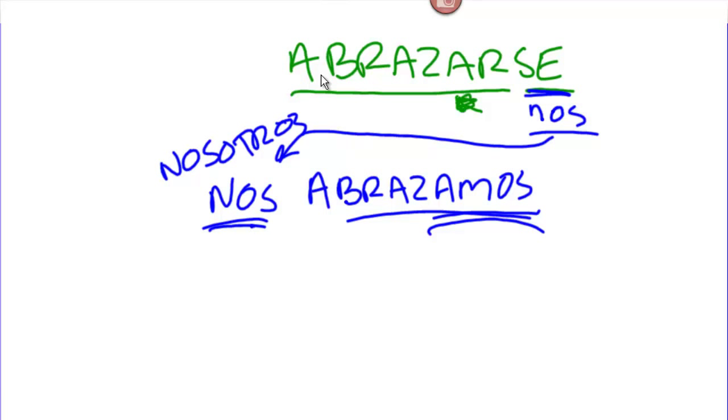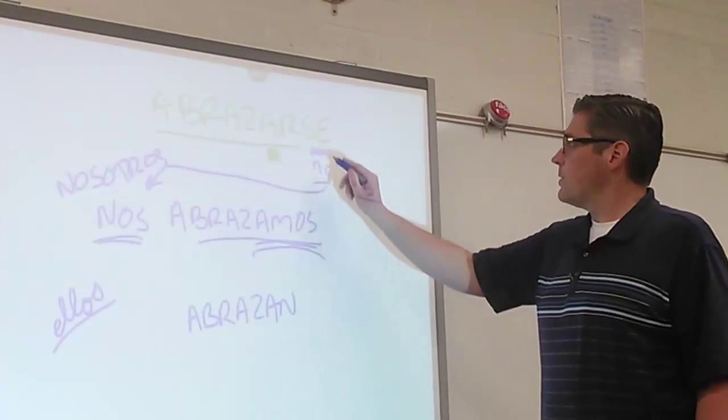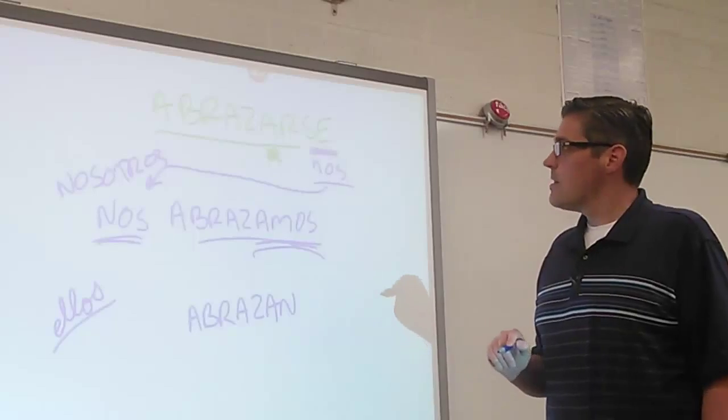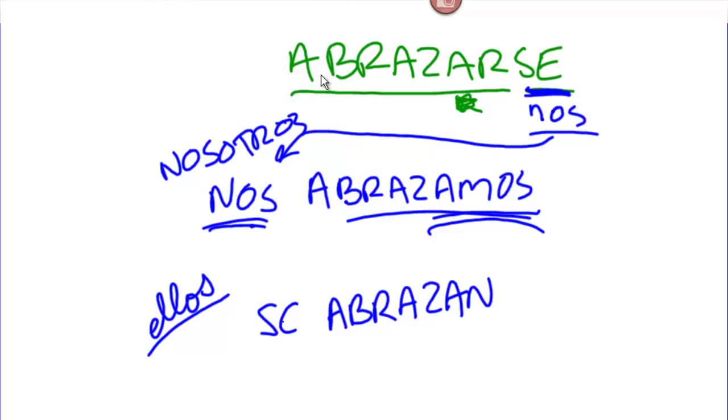Well, how would we say that they hug each other? Okay, they hug each other. Well, we conjugate the verb. Abrazar becomes abrazan. Now what do we do with this? They hug each other. Well, that se, conveniently enough, doesn't really change in the ellos, ustedes. They hug each other. Ellos se abrazan.